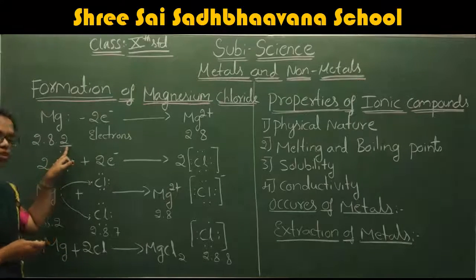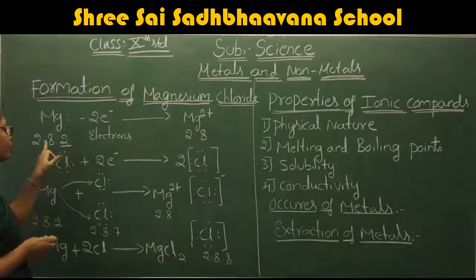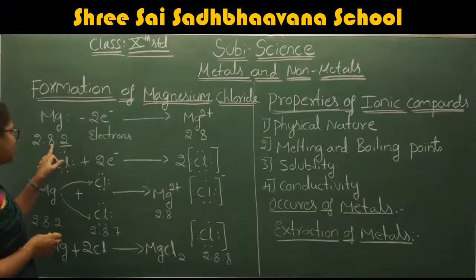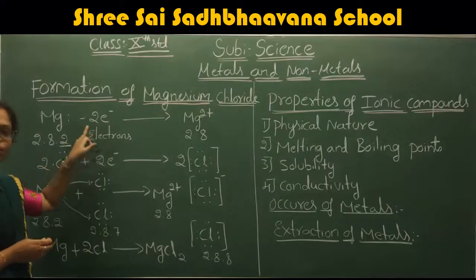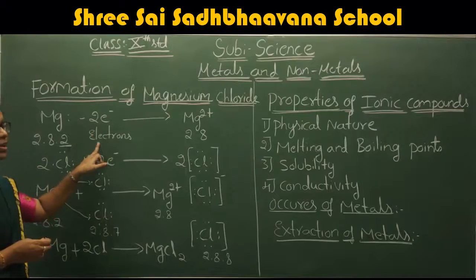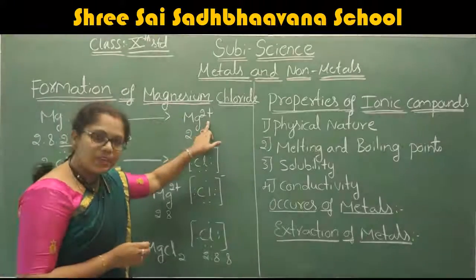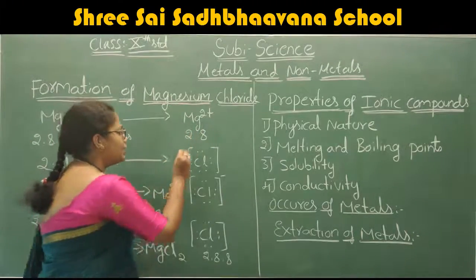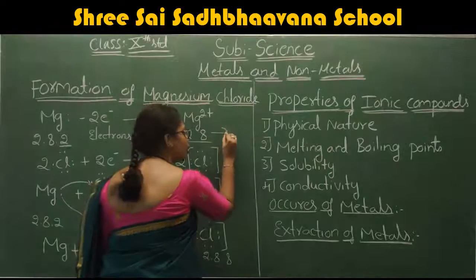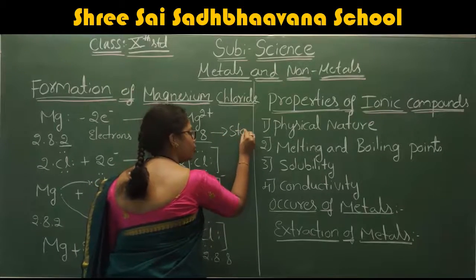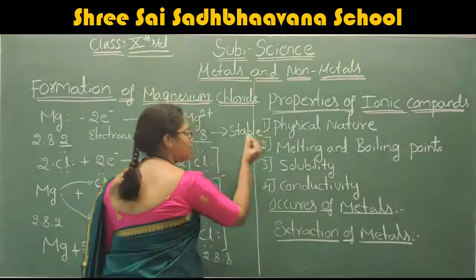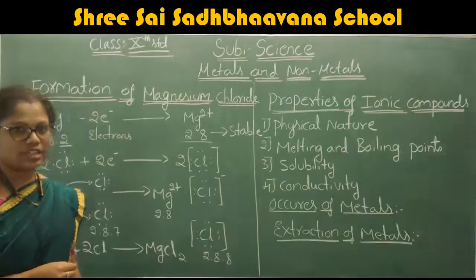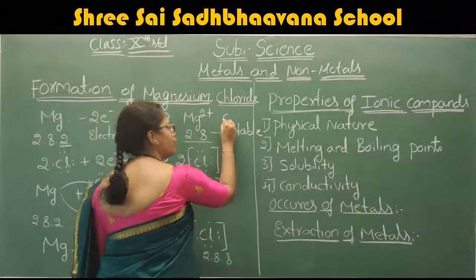Therefore, if we remove these 2 electrons from magnesium, it forms Mg2+ and attains the stable electronic configuration, that is, the octet configuration.